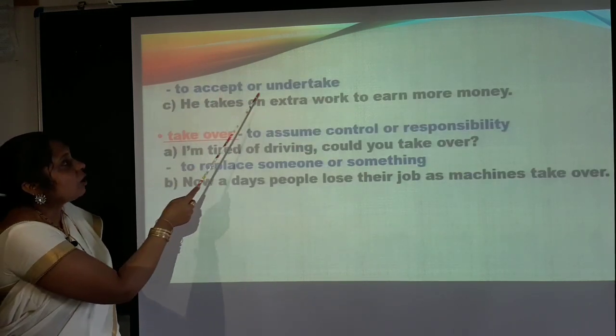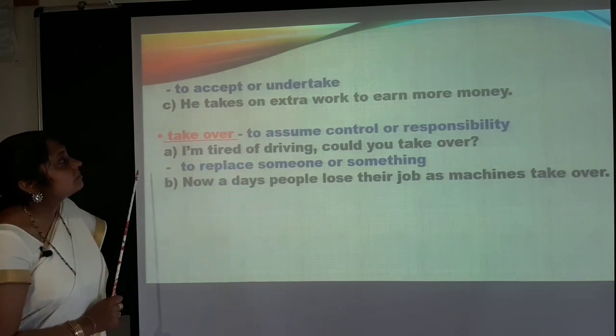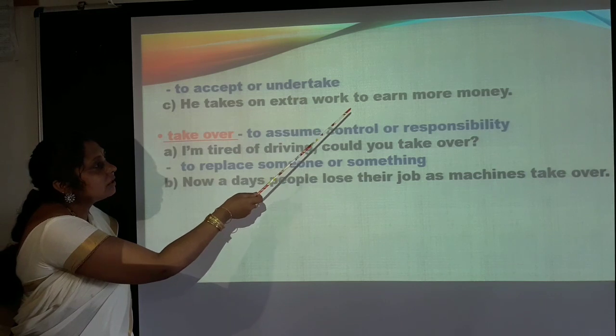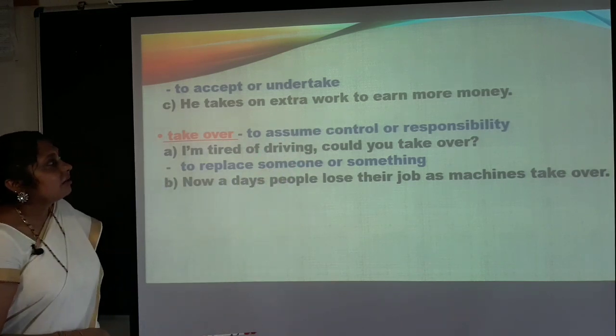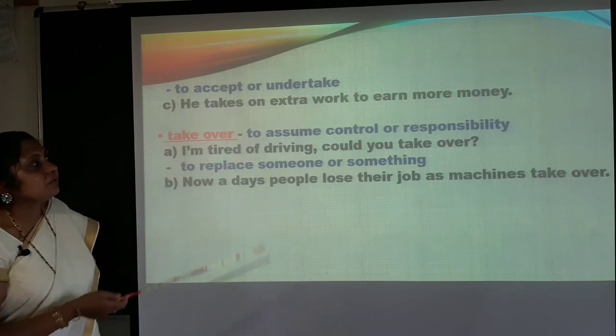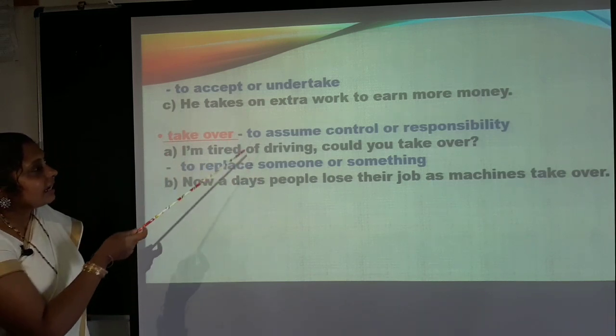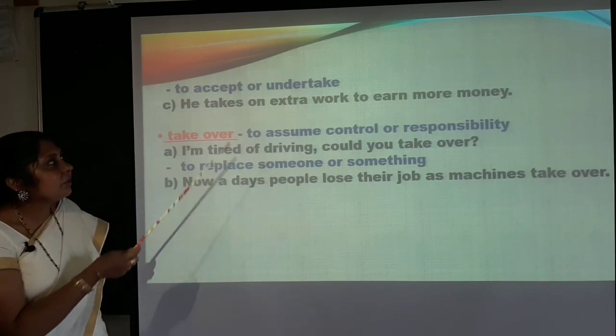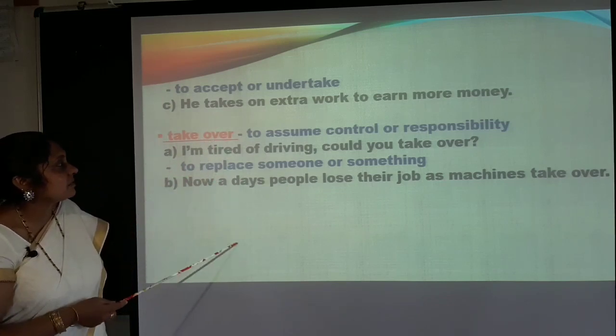To accept or undertake. He takes on extra work to earn more money. That is, he takes or he accepts extra work to earn more money. There is a need for that, and that's why he undertakes or accepts.